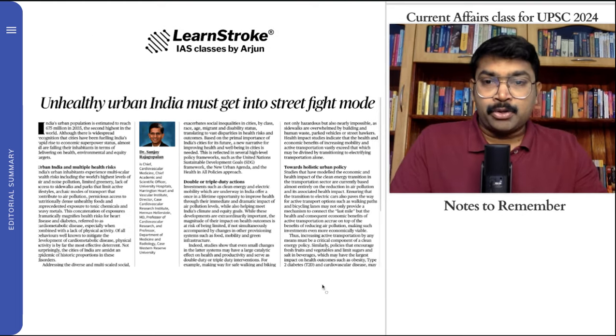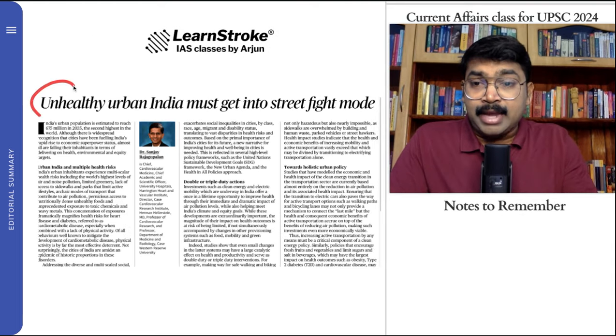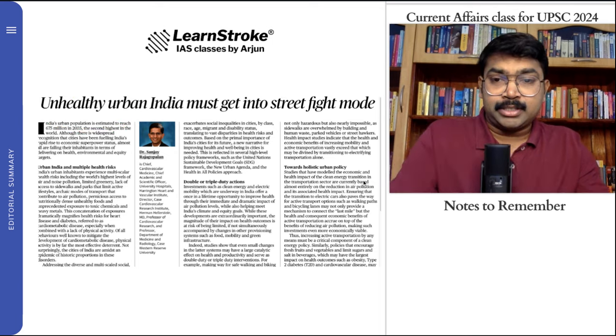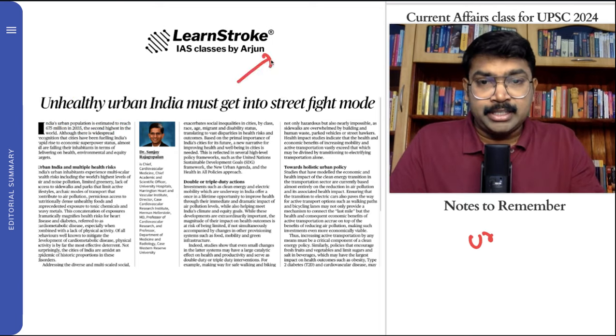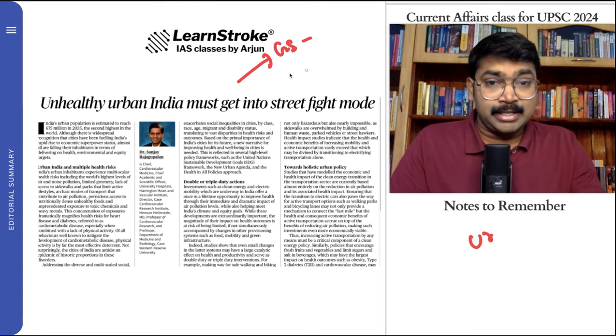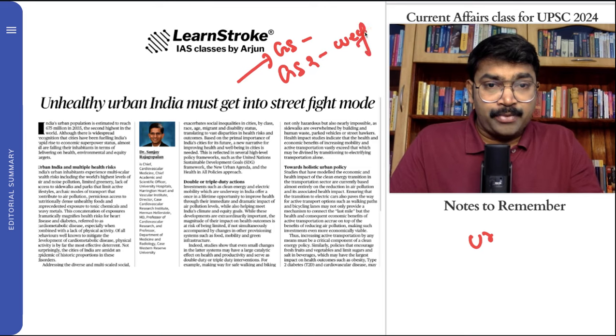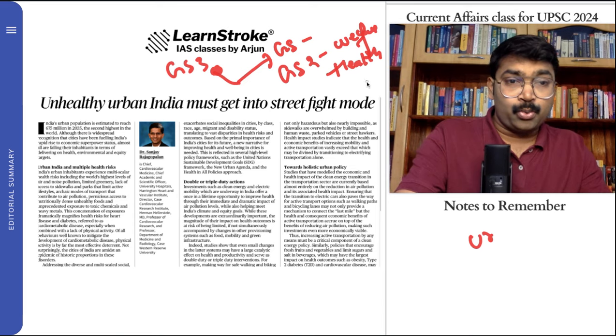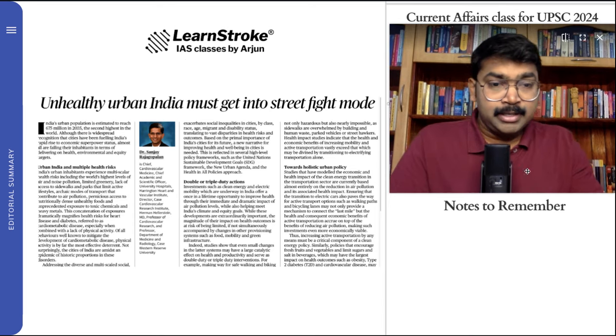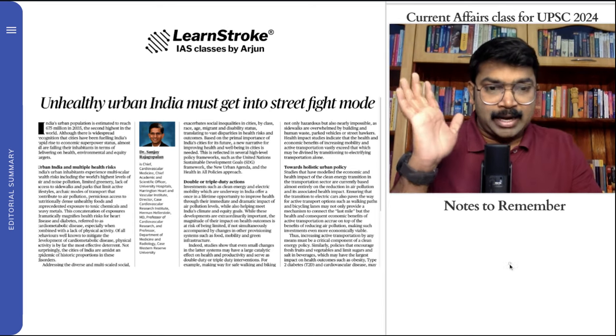So quickly moving on to the next, an unhealthy urban India. This clearly talks about the issue of urbanization. So definitely GS paper 1, urbanization and the challenges. Again, GS paper 2, welfare and a lot of important things. And GS paper 2, health. It talks about the health of this. And definitely GS paper 3, economy. What are the important economic aspects regarding this? So covering papers 1, 2 and 3. So this in short is the summary that I'm going to draw here.